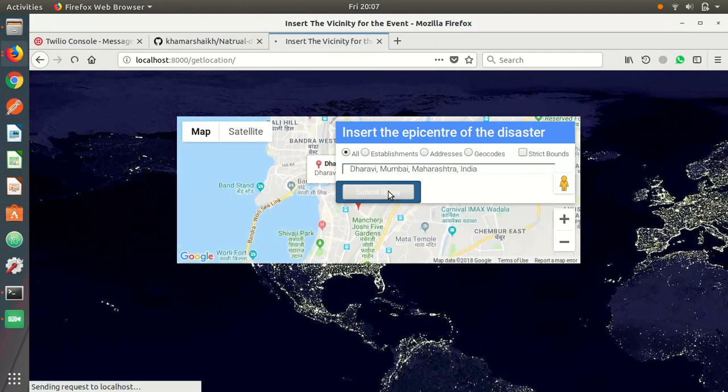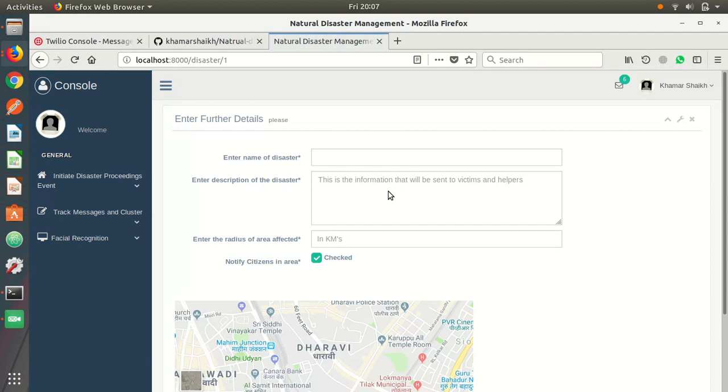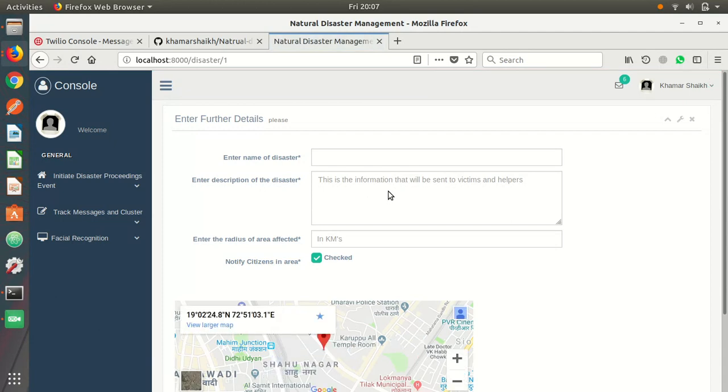On submitting the query, I'm asked a very simple question about what the natural disaster is. For example, I just enter earthquake. It can be tsunami, tornado, or cyclone, but as of now I'm entering earthquake and a small description, like earthquake has struck your location, and the tentative kilometer impact of the earthquake. For example, I'm just giving 2 kilometers and I submit the query.